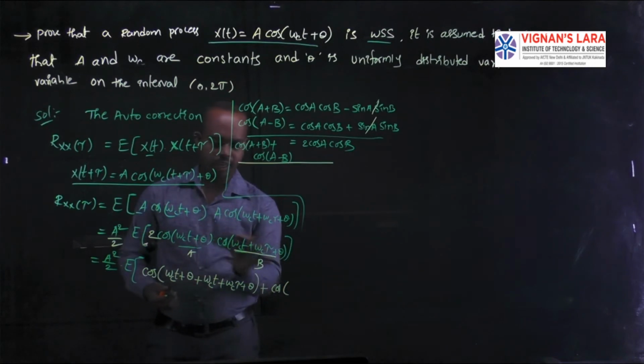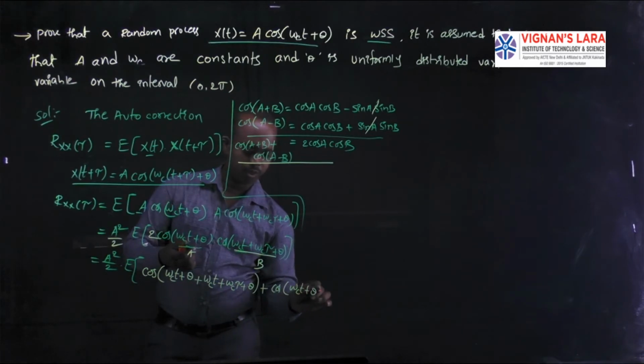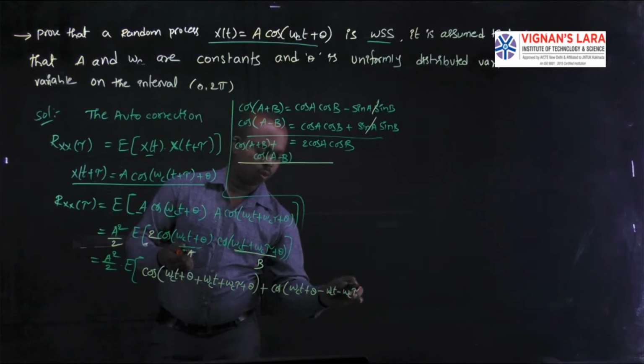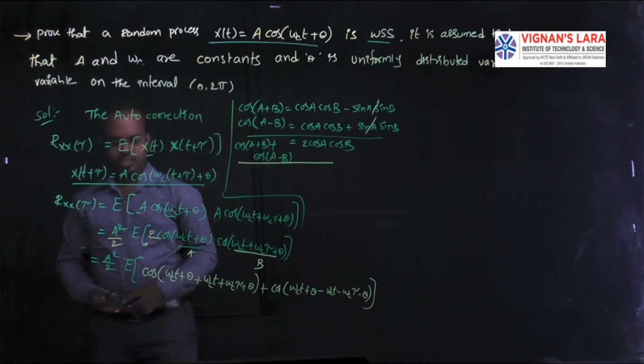This one is a, this one is b: omega c t plus theta minus omega c t minus omega c tau minus theta. This is the value. Here, if any terms are cancelled, you can cancel them.